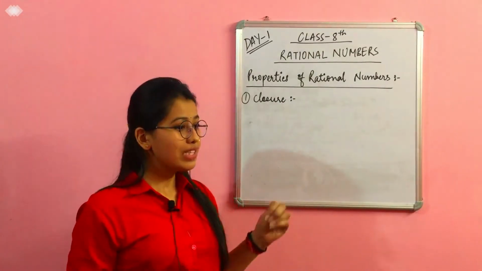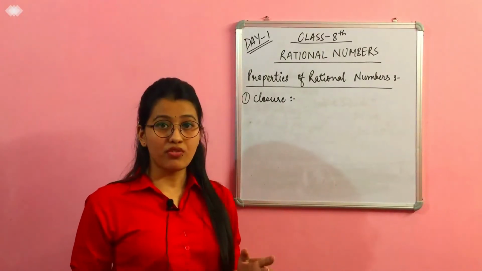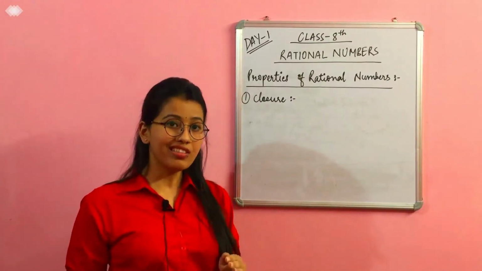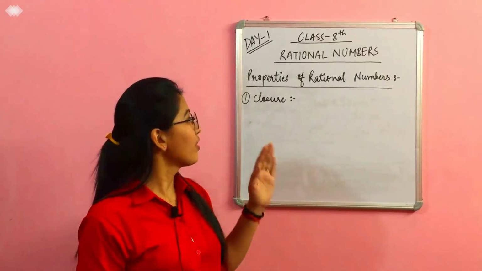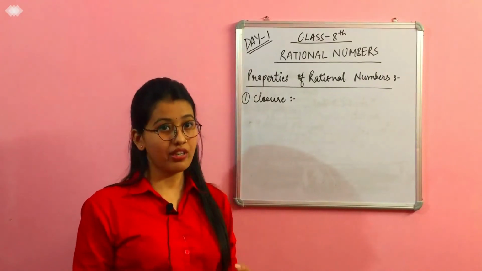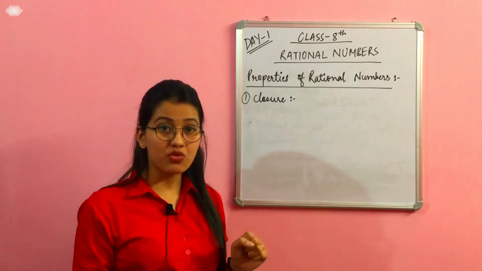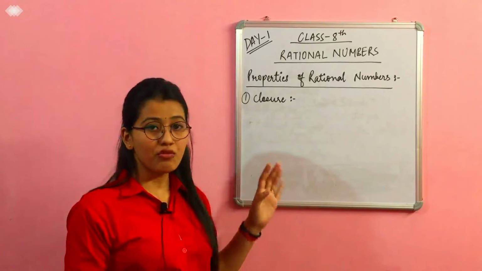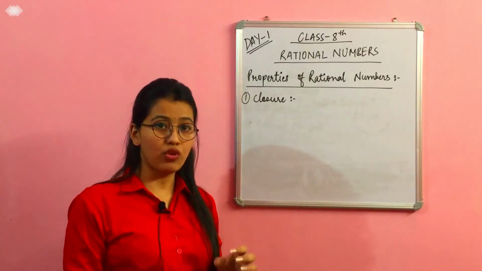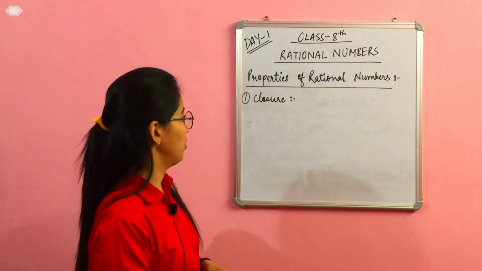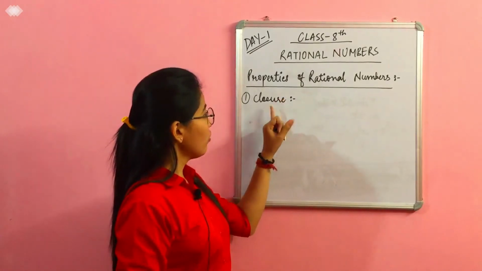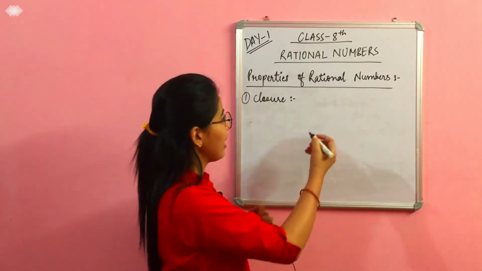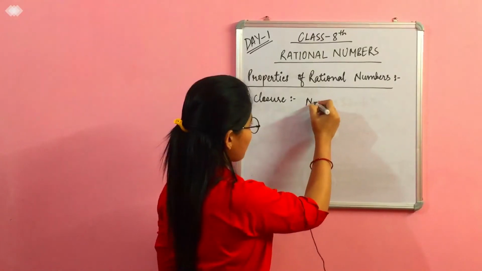Now we'll see whether the numbers which are natural numbers, whole numbers, integers, rational numbers satisfy these properties or not: closure, associative, commutative, identity, and inverse. Let's discuss the first property in the case of whole numbers, natural numbers, and rational numbers. Let us consider the case of natural numbers first.